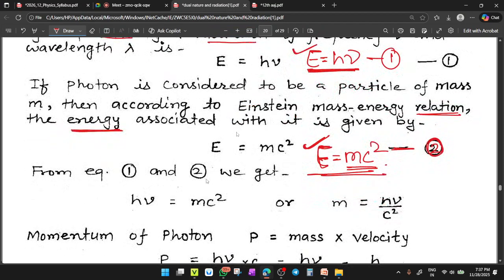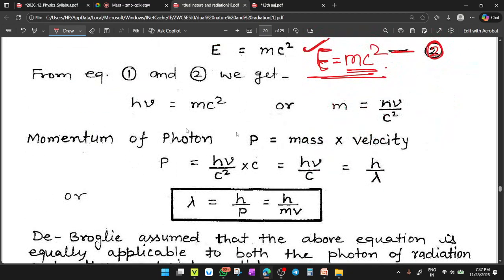By 1 and 2, if you relate h nu and mc square, h nu becomes mc square, or m becomes h nu upon c square. Clear? So this becomes the mass. Now you know the momentum of the photon. Momentum p equals mass into velocity. Here mass equals h nu upon c square and velocity becomes c. Now one c cancels here. Now it is h nu upon c.